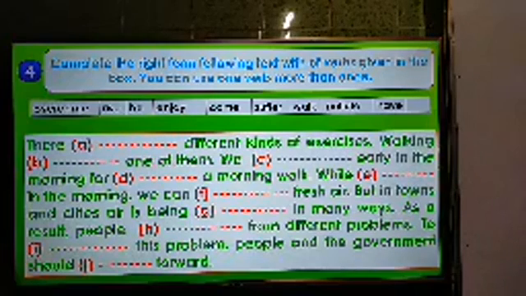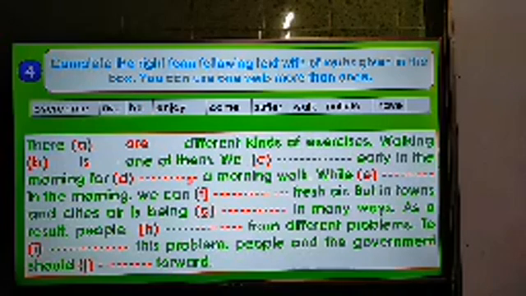So the question number 1 will be, there are has come from this be verb. So there are different kinds of exercises. Walking one of them: this will be is walking. There is no is in the box, and is has also come from this be verb.